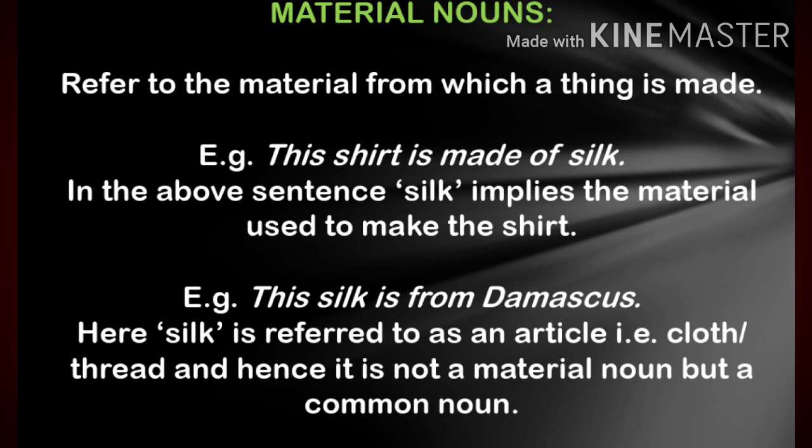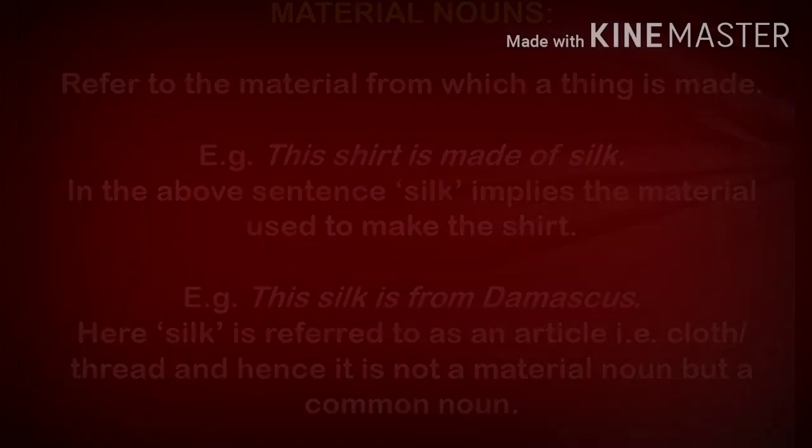Wherein if I say this shirt is made of silk or this building is made of stone, here silk and stone are material nouns, as it clearly states that it is used in making of this finished product. I hope you're getting me. Only when something is made from something we will call it a material noun. Otherwise, the same material will be a common noun.